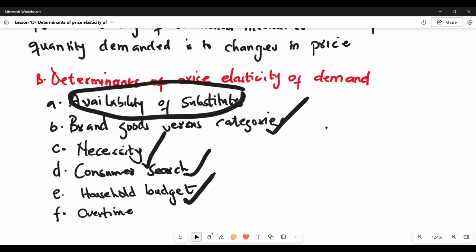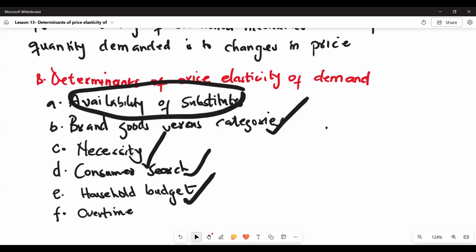This is because jeans are much more expensive than pencils. When the price of jeans were to increase from, let's say, £20 to £30, that's a big increase, and that can affect your budget drastically. So your demand will be more elastic. So you might decrease your demand drastically for jeans.